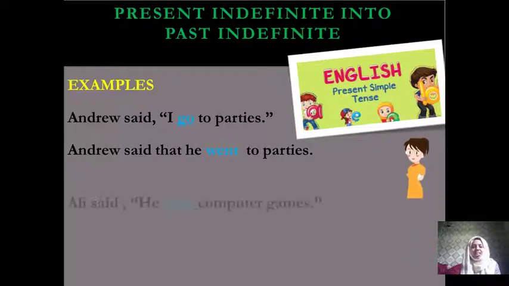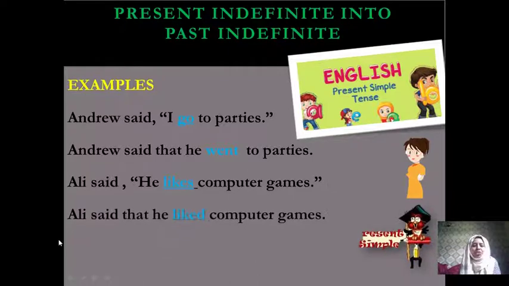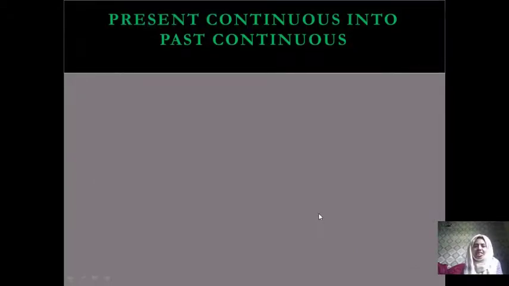Now come to the second one: Ali said, "He likes computer games." Very simple, very easy. Ali said, omit the comma and use the conjunction word that. Third person will not change, so we write he as it is. Since it is present indefinite, we change it into past indefinite: liked computer games. I hope you understand this. Present indefinite changes into past indefinite.